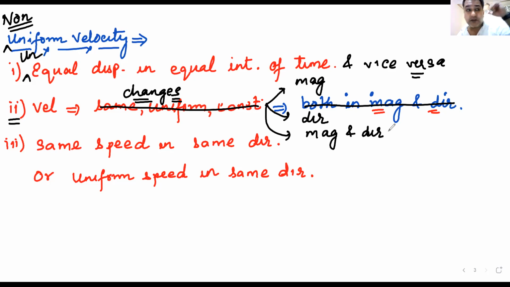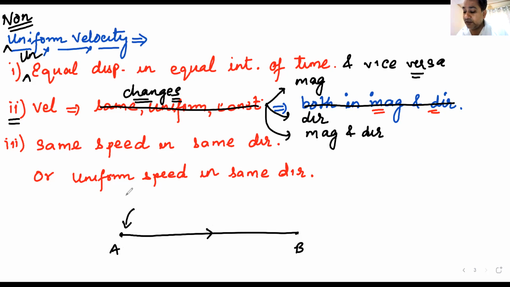Let us take an example of the first type. Only magnitude changing. If a body A is moving in a straight line, so its direction is the same, but at point A its speed is 5 meters per second, at point B its speed is 6 meters per second, at point C it has stopped, its speed is 0.